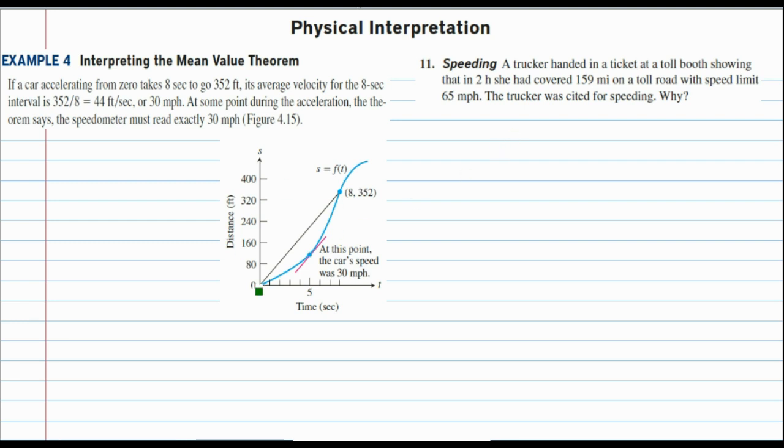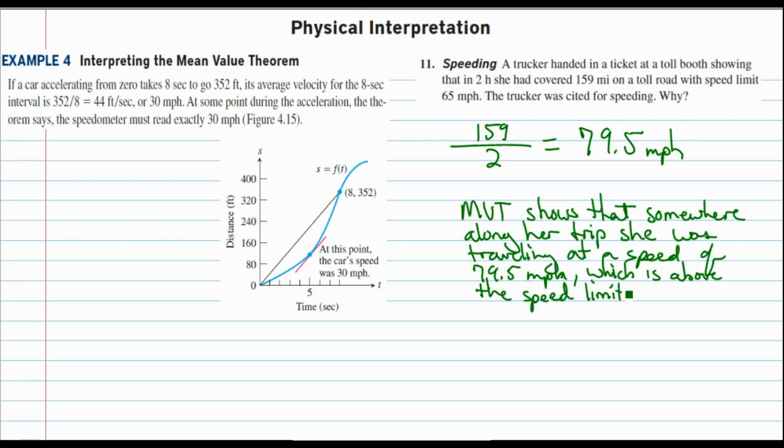If you look at this example here, if we take the distance she traveled, 159 miles, and divide it by the time it took, 2 hours, we get that she was traveling 79.5 miles per hour sometime during her journey. Now, of course, we all know she was probably traveling faster than that at some points and slower than that at some points. But point being, too fast at that one instant, 79.5, so she was cited for speeding.